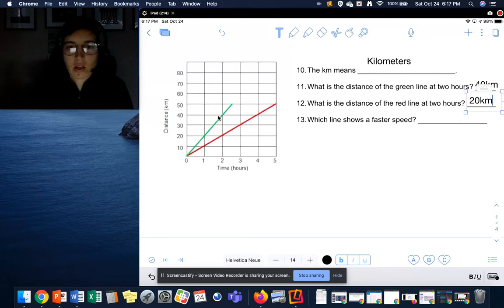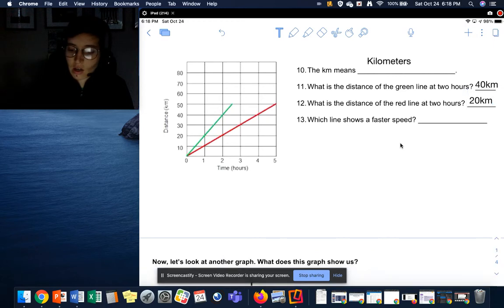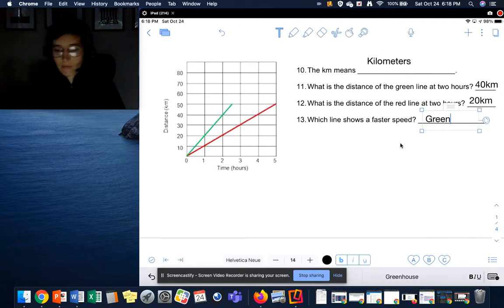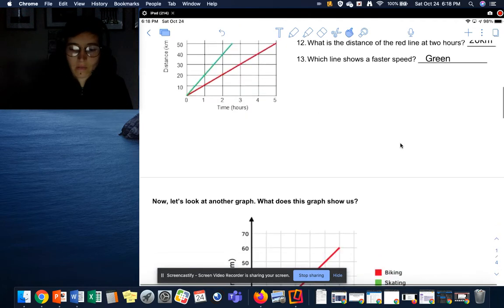Now it's asking to look at these 2 lines. Which line shows a faster speed? So let's think about the beginning of our race. The green runner was ahead of the red runner. So the green runner was running faster than the red runner. So the green line is showing a faster speed. Awesome.